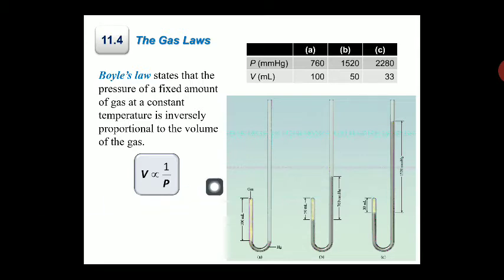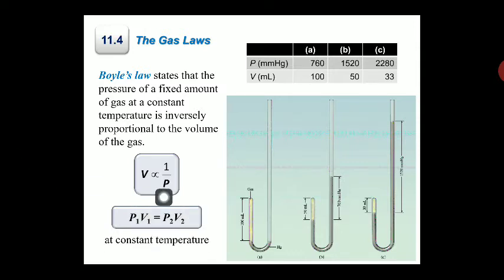This is the first law that we did in the previous video, that is Boyle's law. If the temperature remains constant, the volume is inversely proportional to the pressure. In terms of state variables, PV is equal to constant, so P1 V1 is equal to P2 V2. This part we have done in the form of Boyle's law.